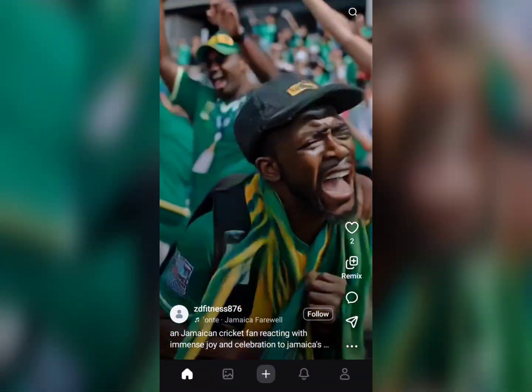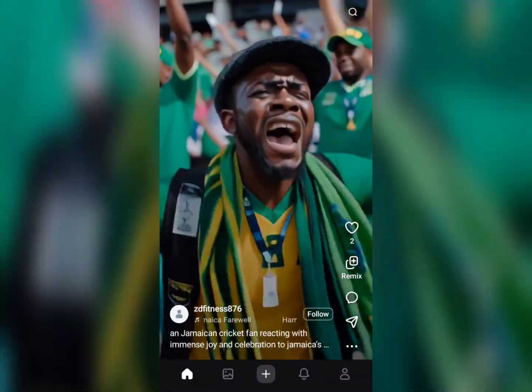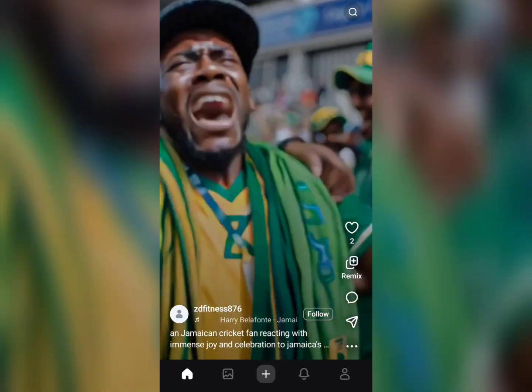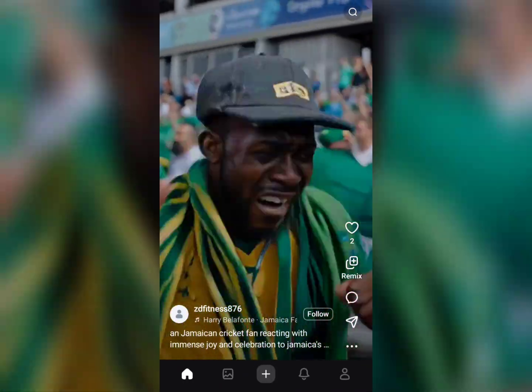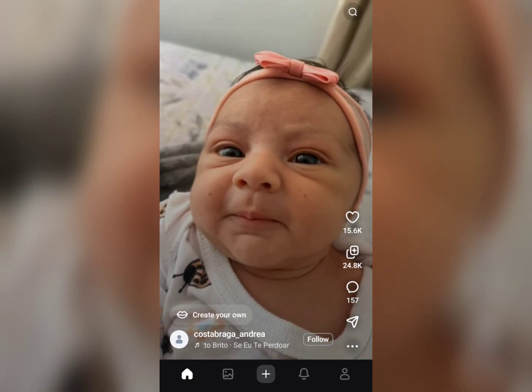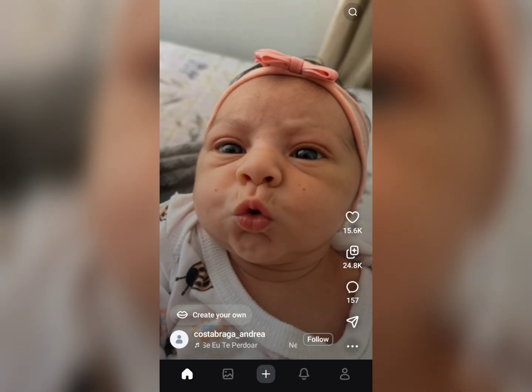Home screen of the application. This is the Meta platform application here, the AI video creation application. So here you can scroll in the home section to look at a lot of AI videos generated on the platform.